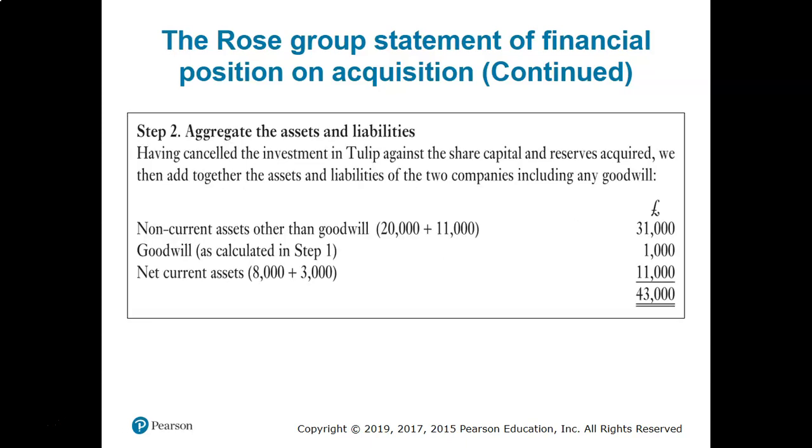All right. And the second step is calculating the total assets of the group financial statements. So non-current assets 20,000 and 11,000, that is 31,000. And current assets, this is also given, 8,000 plus 3,000. And goodwill that we have calculated from step 1, that is 1,000. So altogether 43,000.